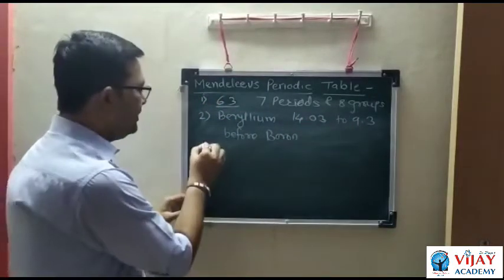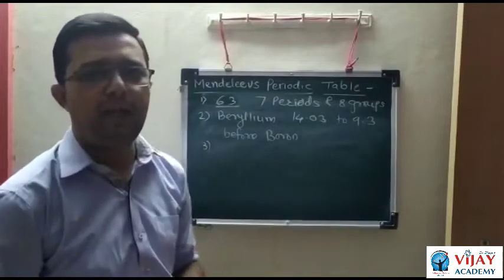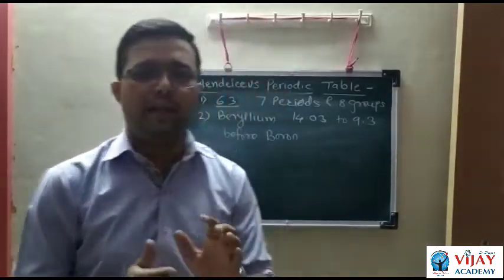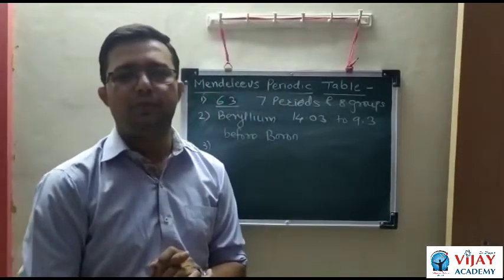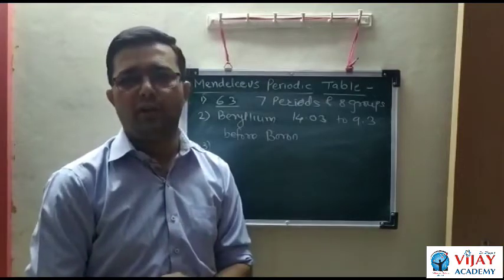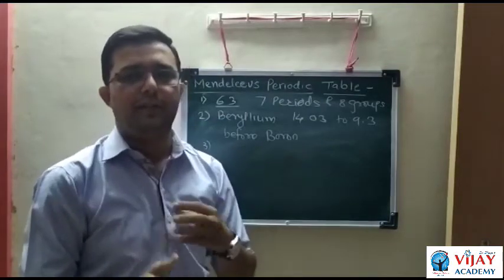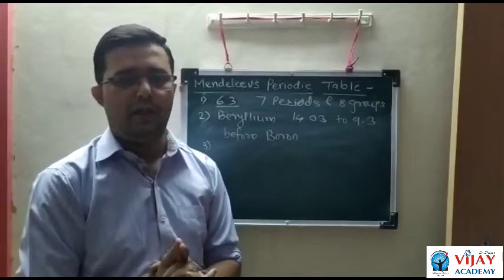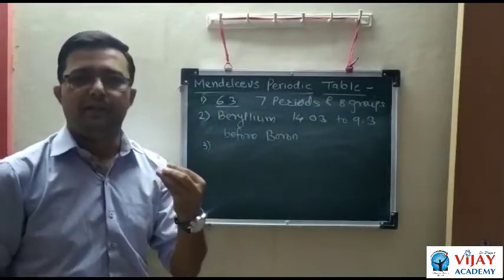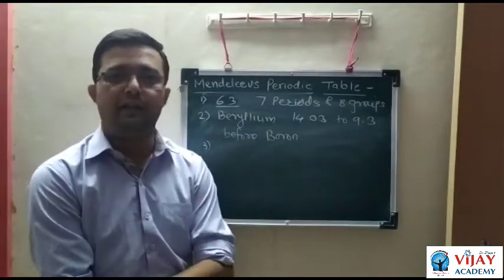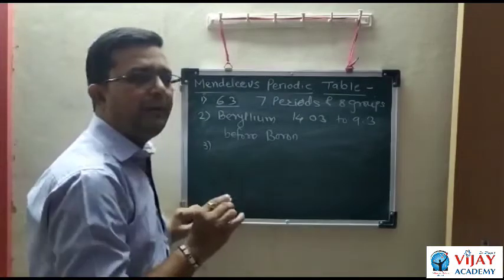Then the third one is that in Mendeleev's periodic table, some vacant places are there. Means what? At that time some elements were not discovered, and for those elements he left some vacant places, and he also predicted some elements which were not discovered at that time. And there are three predictions.